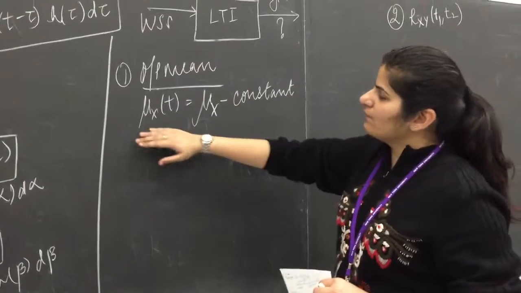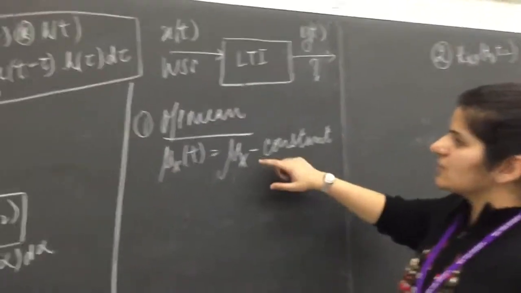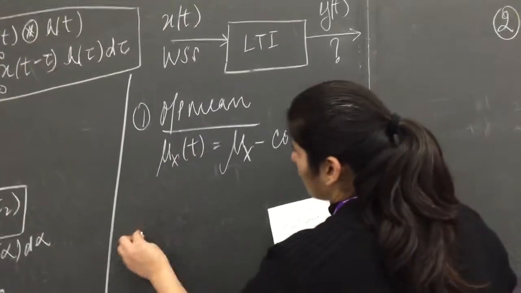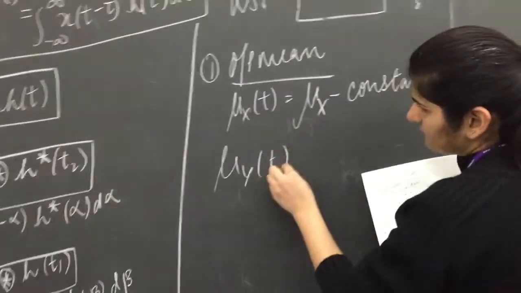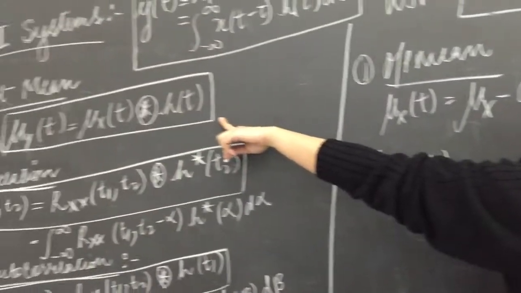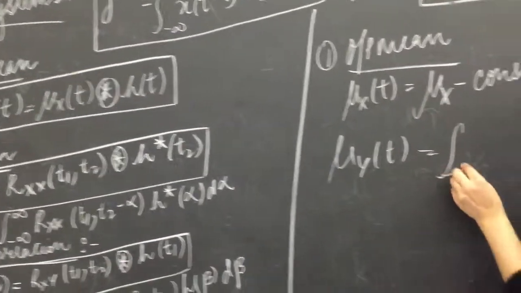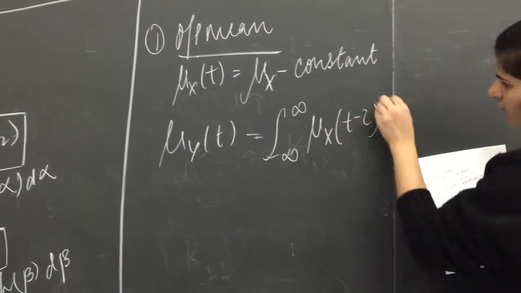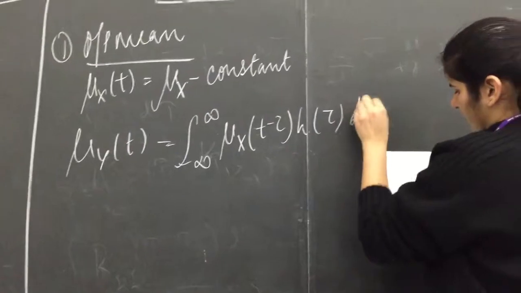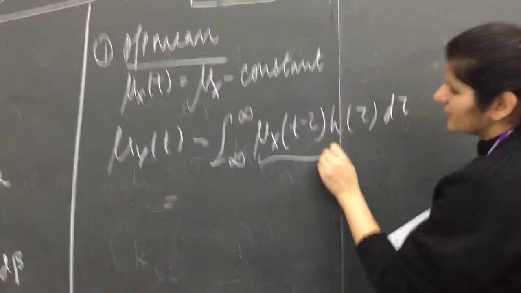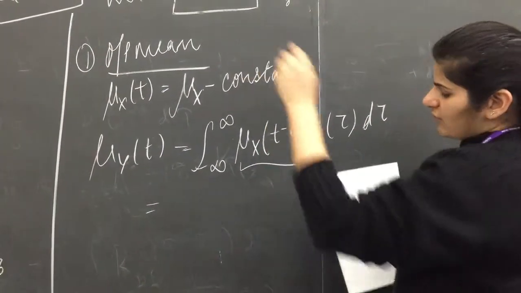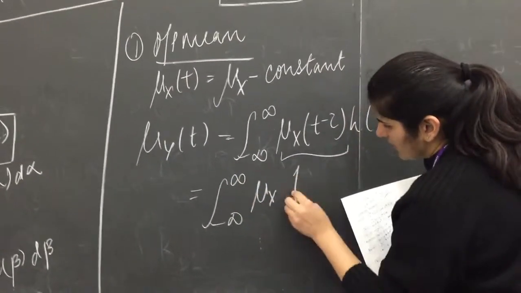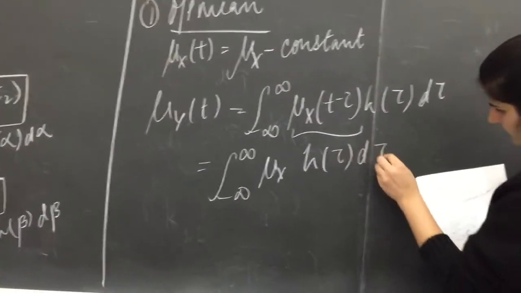Output mean. Now the input mean mu_x(t) is constant since x(t) is given to be wide sense stationary. Now we'll work out the output mean. The output mean, as we know, is the input mean convolved with the system response. So we have the integral from minus infinity to infinity of mu_x(t minus tau) h(tau) d tau. Now since mu_x(t minus tau) is constant, as x is wide sense stationary, we have the integral from minus infinity to infinity of mu_x h(tau) d tau.